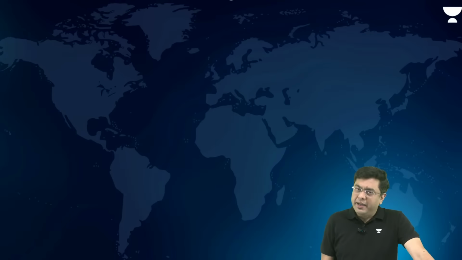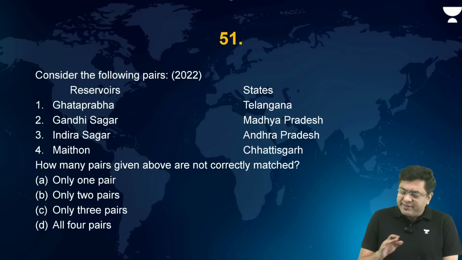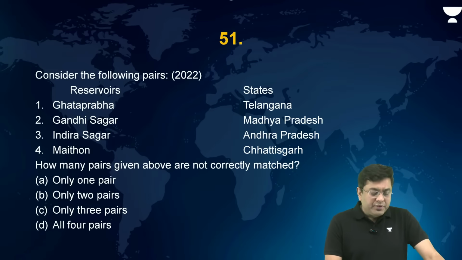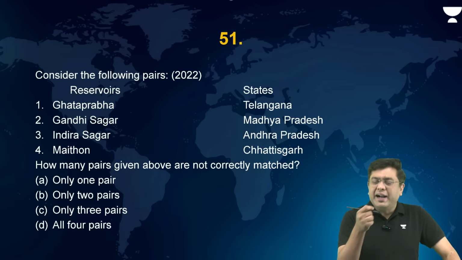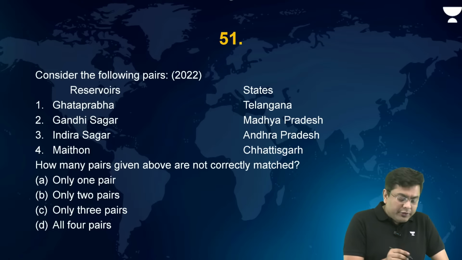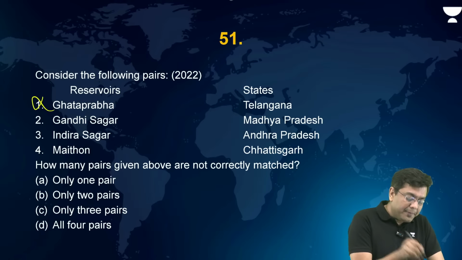Okay, I hope that is understood. Consider the following pairs, another one of those factual questions. This is about the reservoirs and the states where you will find them. Ghat Prabha, Telangana; Gandhi Sagar, Madhya Pradesh; Indira Sagar, Andhra Pradesh; and Maithan in the region of Chhattisgarh. Now, if you take a look at it, Ghat Prabha is present in the region of Karnataka. After all, river Ghat Prabha is a right bank tributary of river Krishna. So it is not present in Telangana.